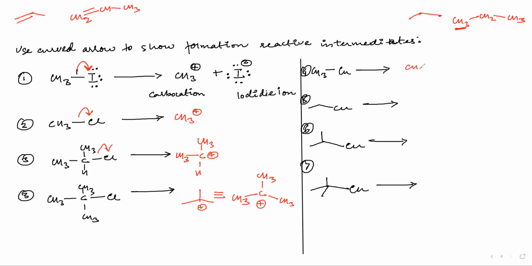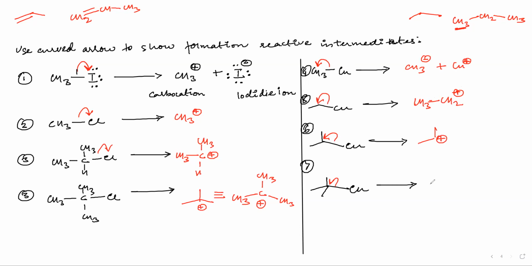Now this will also have CH3 positive, because this copper is less electronegative than carbon. The arrow will move like this. So if the arrow moves like this, this will be CH3 negative plus Cu positive. And here also CH3. Now I will make it like this: CH3, CH2, positive.